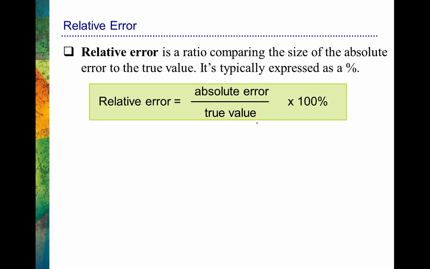Okay. Let's talk about relative error. Relative error is another way to talk about error, and it kind of puts things in a ratio type of format where we are comparing the size of the absolute error relative to that true value. So how much is the error relative to the actual true value? And this is how it would be expressed. We would first calculate that absolute error, and we'd simply divide by the true value of the measurement. It's that easy. Now we're left with a ratio.